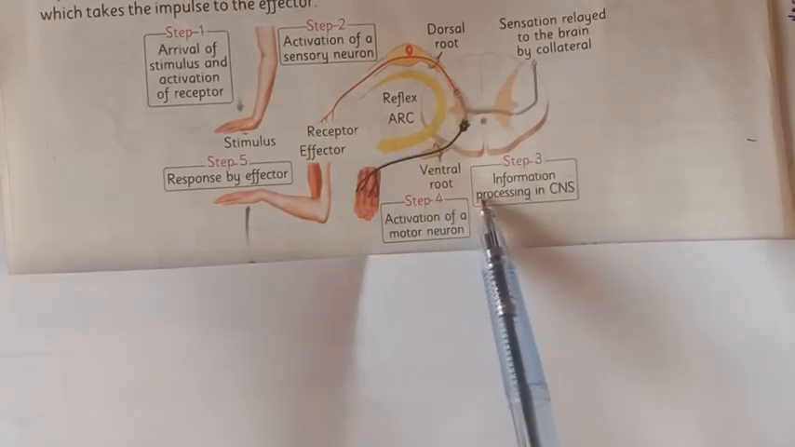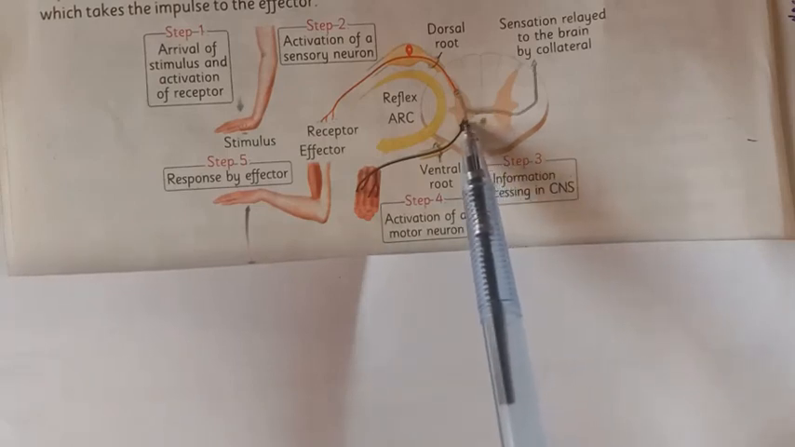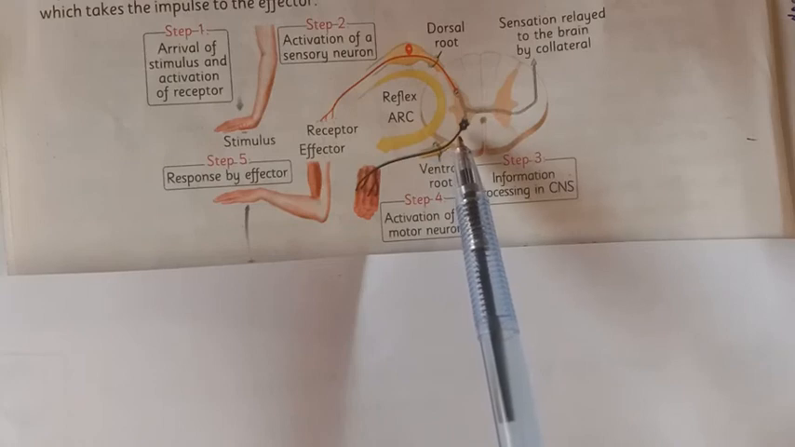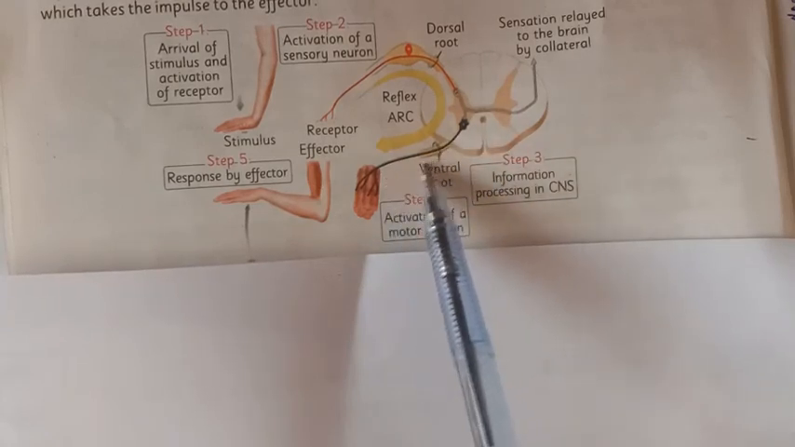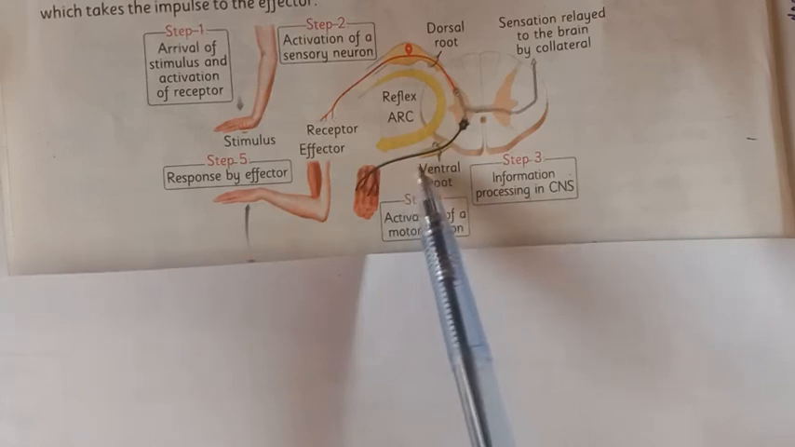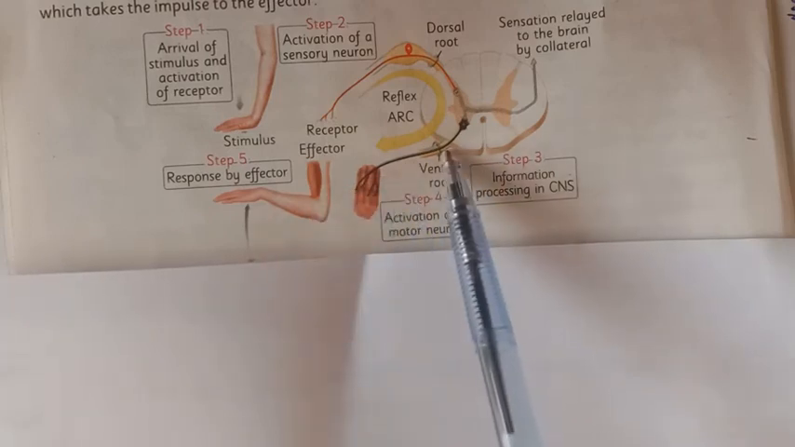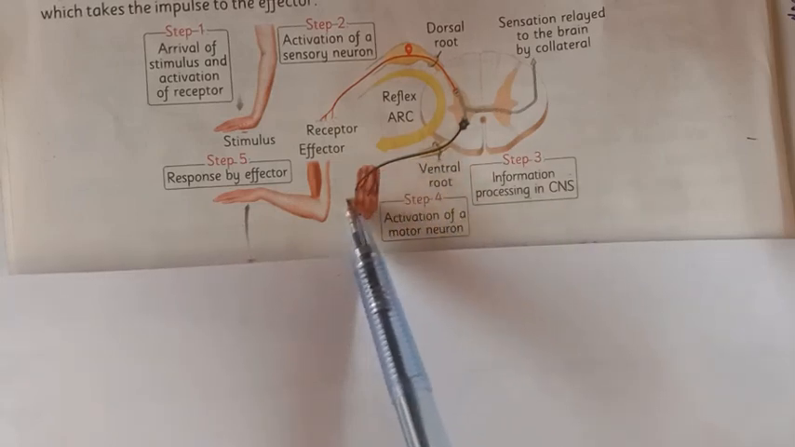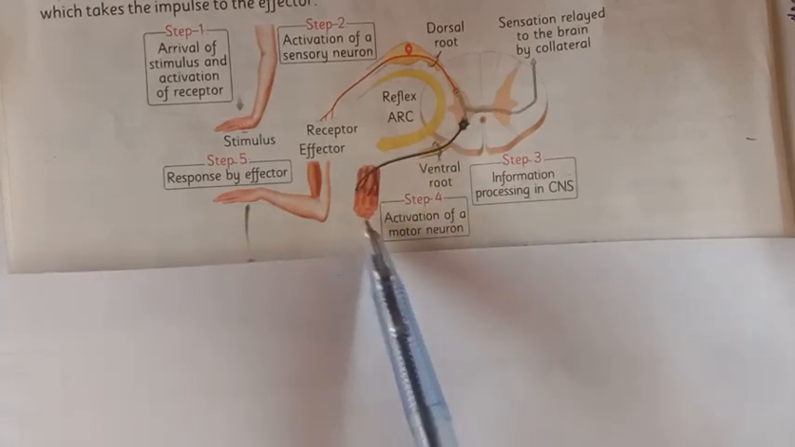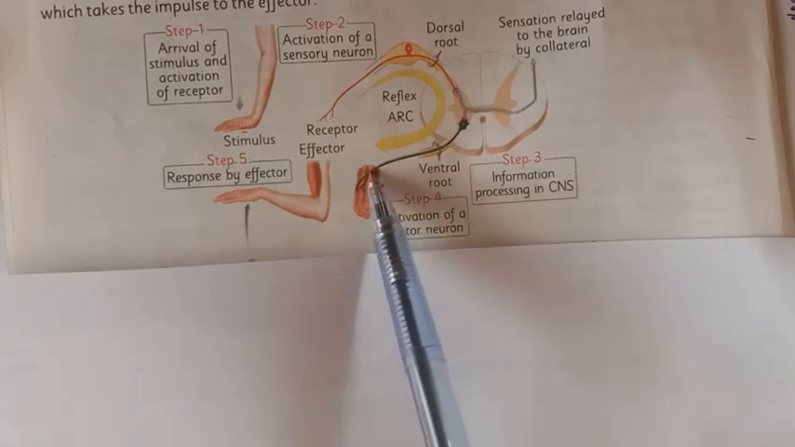Step 3: information is processed in the central nervous system, in the spinal cord. Analysis of the stimulus takes place. Then the response is delivered to the motor neuron through the ventral root, the lower pathway through which the response travels along the motor neuron towards the effector. This lower pathway is called the ventral root. So the motor neuron carries the information of the response. And here, step number 4, the motor neuron is activated.